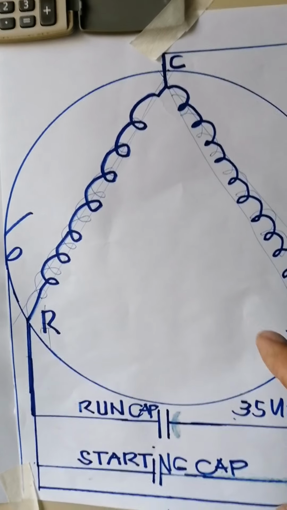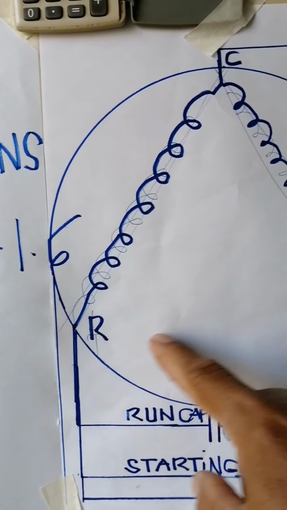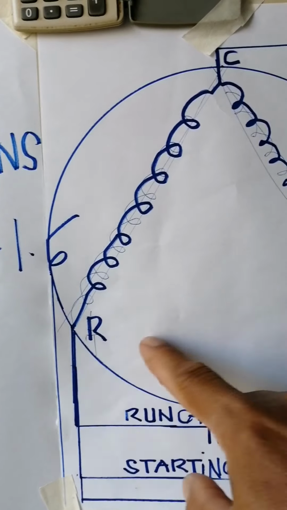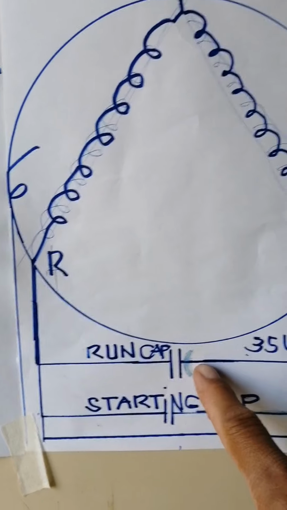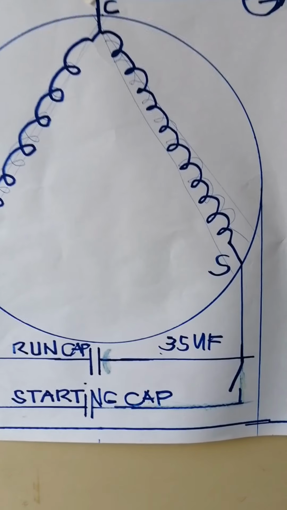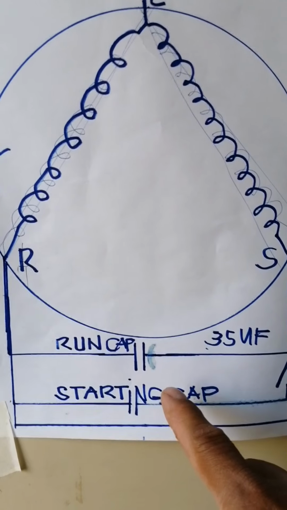Guys, sometimes we encounter a unit that will not run, and we are getting high amps in the common line. Then our unit will not run. If we encounter this, we do not quickly judge. We should first check why the motor or the compressor will not run. It might be a mechanical problem, or it might be that the capacitor is weak. That's why the compressor will not run.